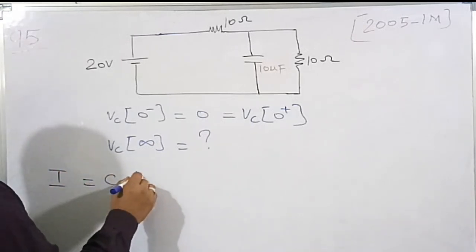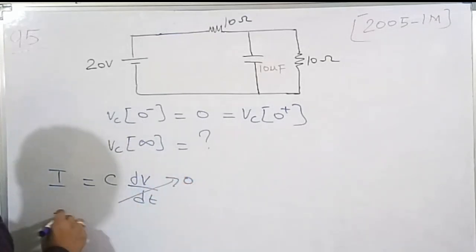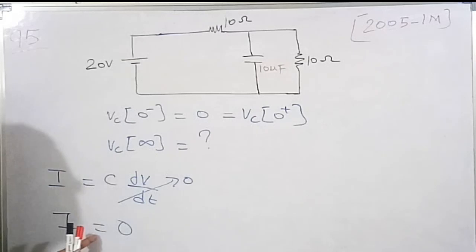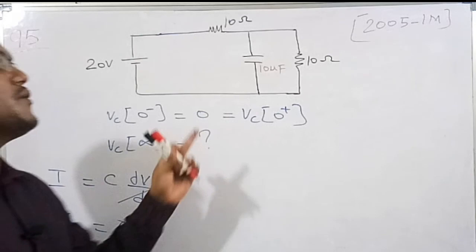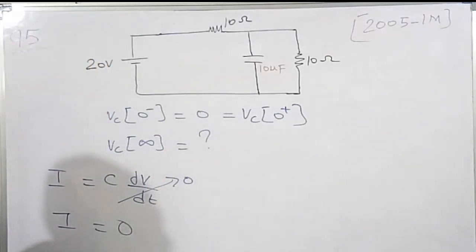So at steady state dV by dt becomes 0, so the current becomes 0 in the capacitor. Whenever the current is 0 at steady state, we replace the capacitor by an open circuit, because only under open circuit condition is the current 0.